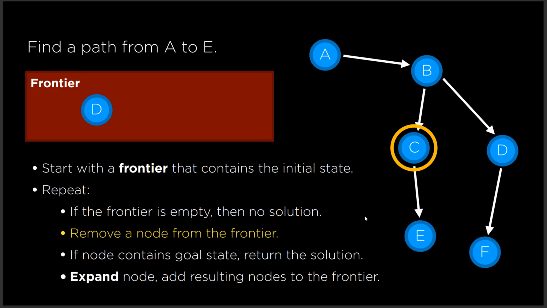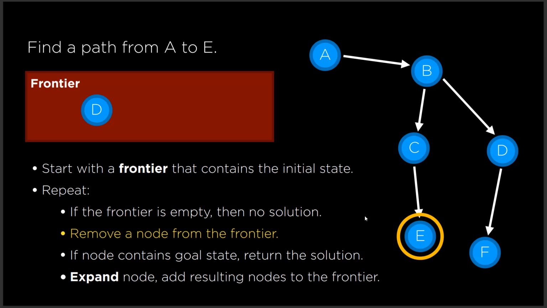Then what is the frontier for me? For this particular node C, it is E. Then my next frontier will be E, and I will go to the next node, E. Then I check whether this is my required state or not. Yes, this is my required state. If a node contains the goal state, then it is my required state and we return the solution. So this is our required solution.